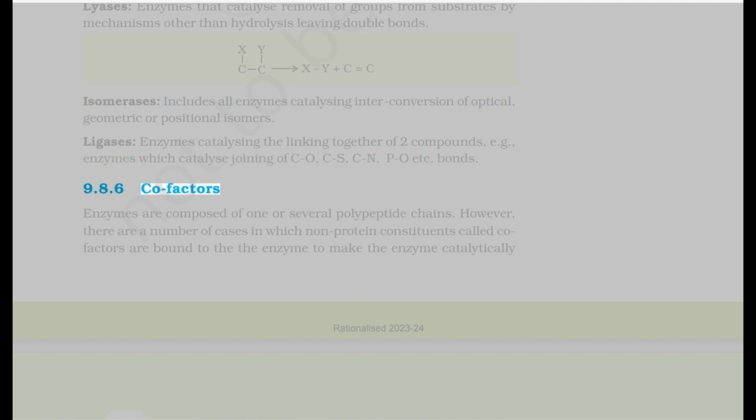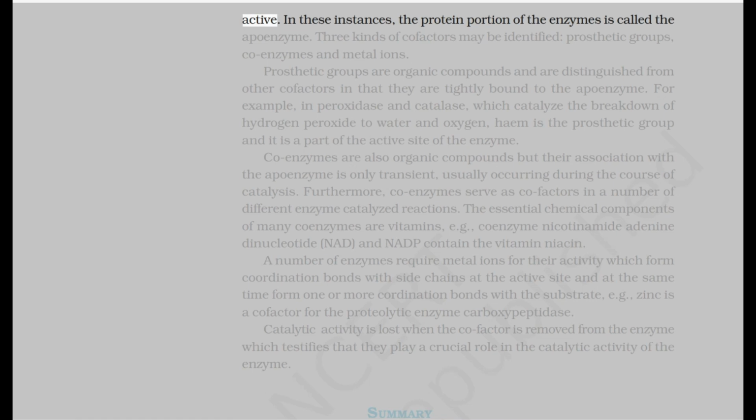9.8.6 Cofactors. Enzymes are composed of one or several polypeptide chains. However, there are a number of cases in which non-protein constituents called cofactors are bound to the enzyme to make the enzyme catalytically active. In these instances, the protein portion of the enzyme is called the apoenzyme.